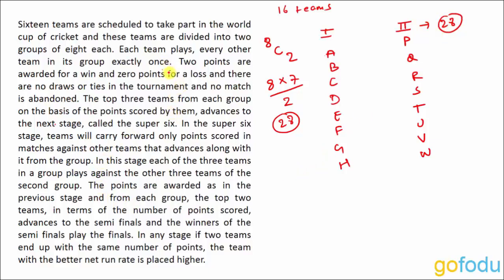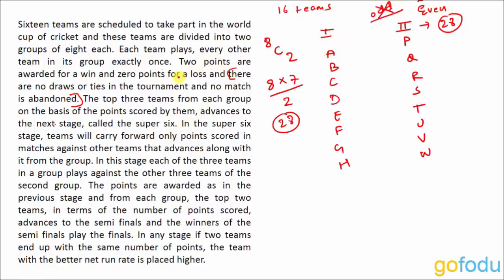Now the next point says that 2 points are awarded for a win and 0 points for a loss, and there are no draws or ties in the tournament and no matches abandoned. This point is very important. It tells us that at any stage of the tournament, no team will have an odd number of points, right? The points with any team at any stage of the tournament will always be even.